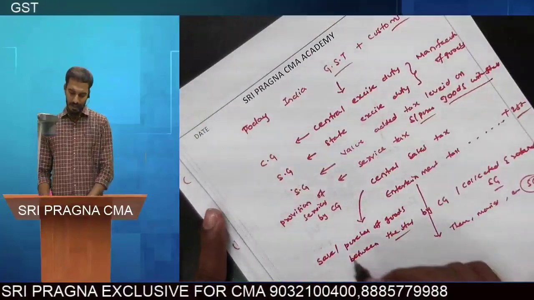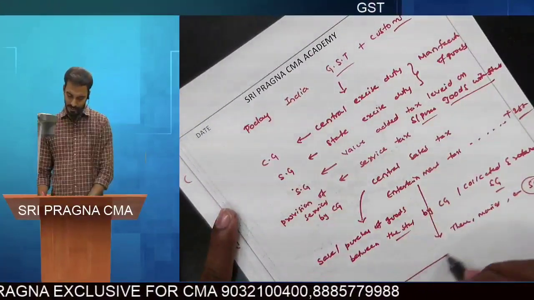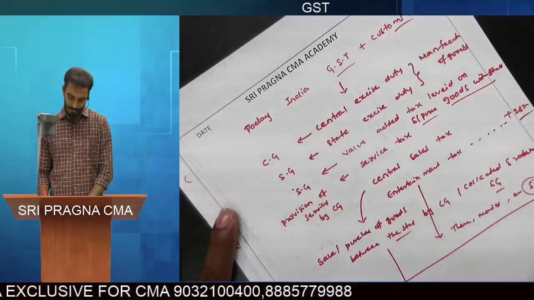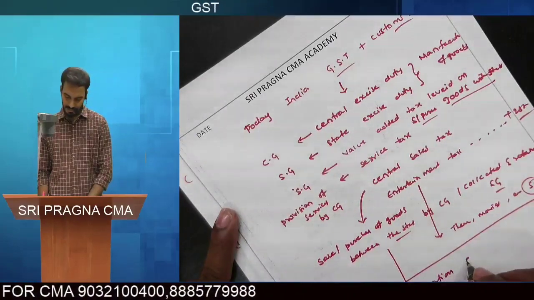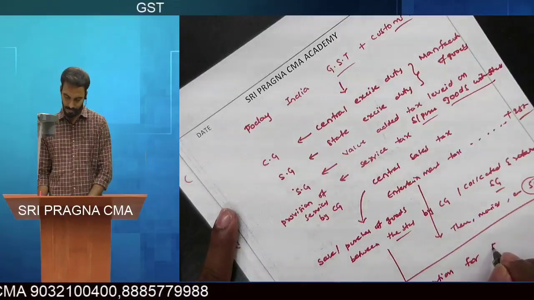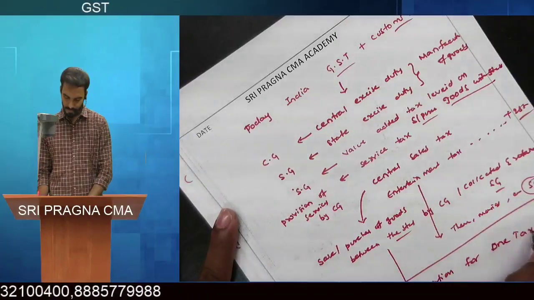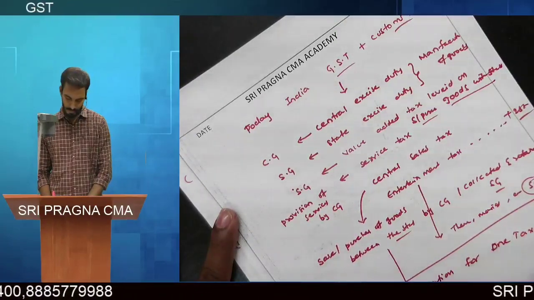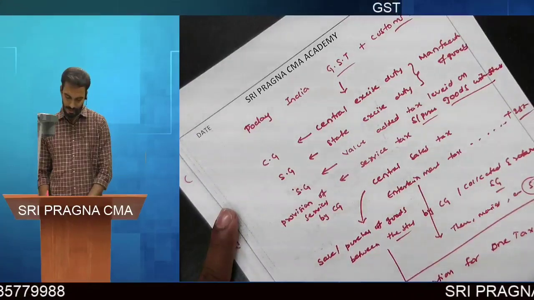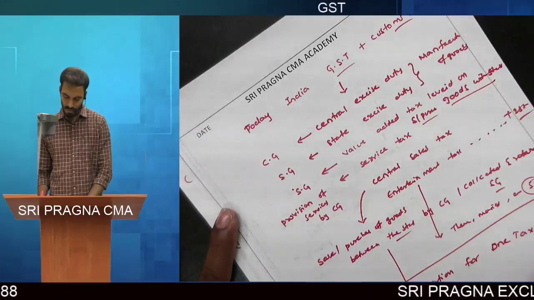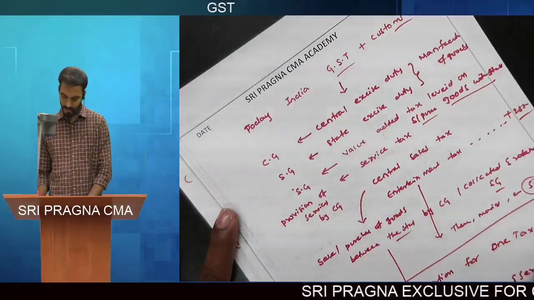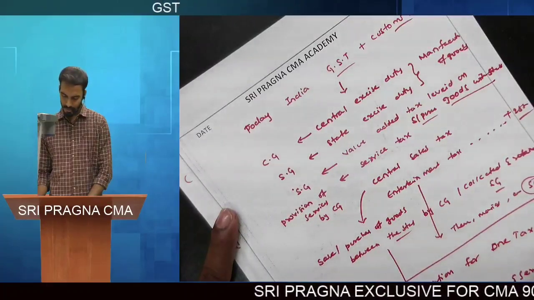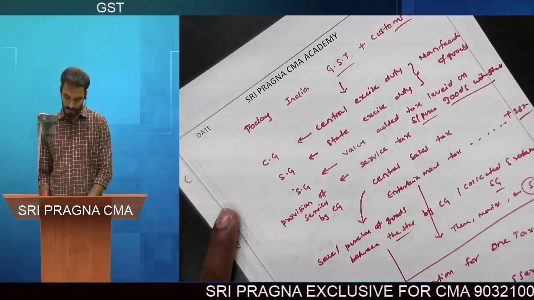But all these taxes have been subsumed, on the motto of one nation one tax, into a single tax called goods and service tax, which emerged on 1st July 2017.